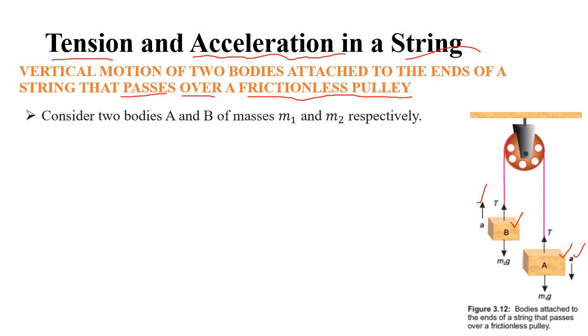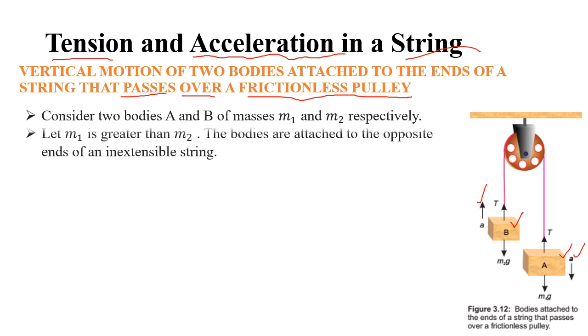So we consider that the mass m1 is greater than m2.